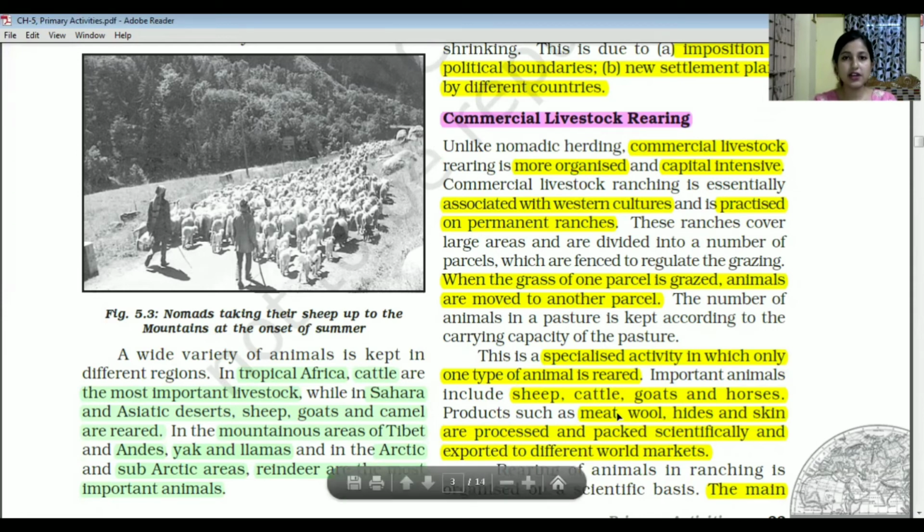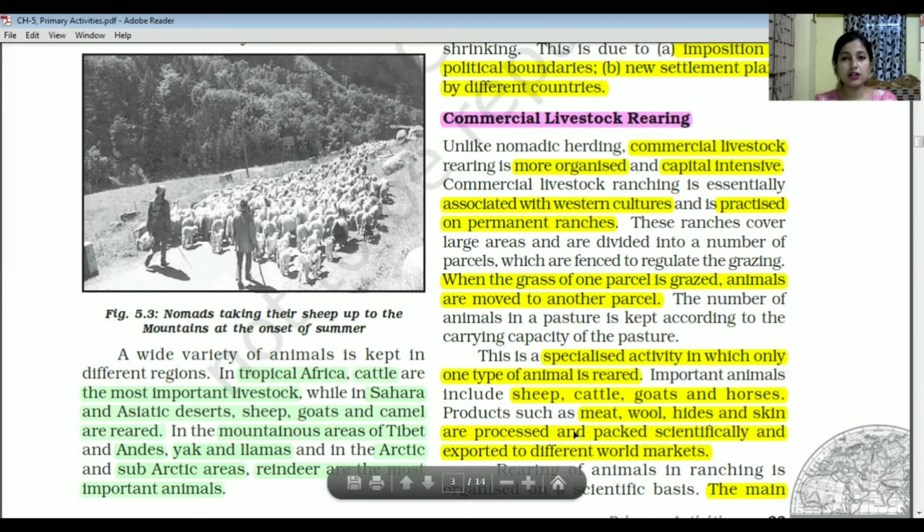In this kind of activity, only specific kinds of animals are reared, including sheep, cattle, goats, and horses. Products from this kind of livestock rearing are meat, wool, and skin.